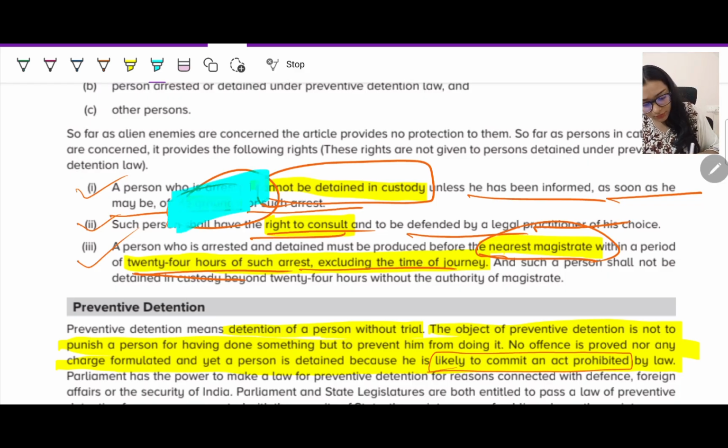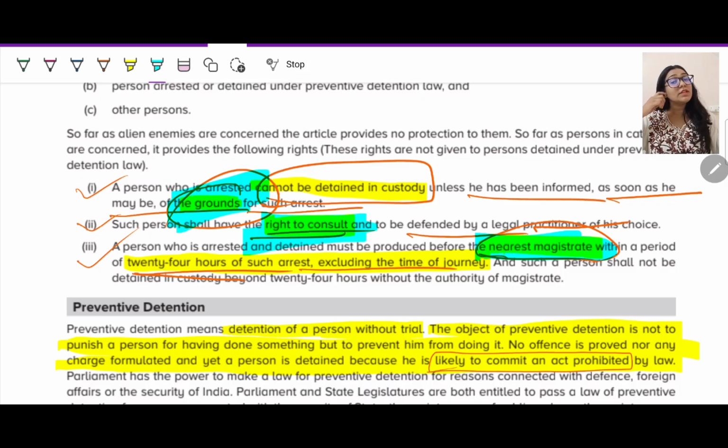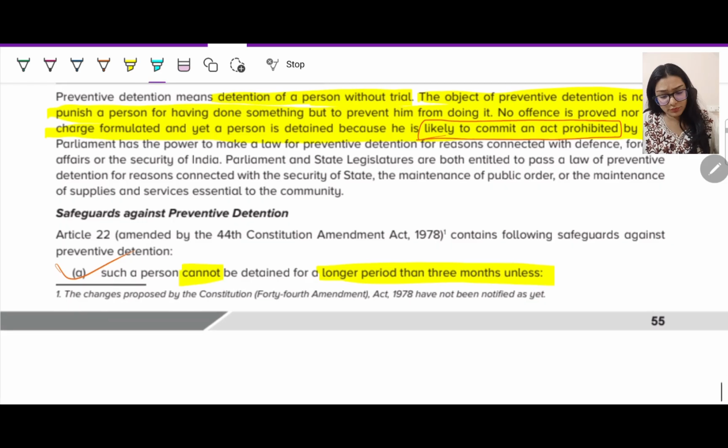First thing, they should give you the grounds for which you are getting arrested. Second, you should have the right to consult a lawyer. Third, you should be taken to the nearest magistrate within 24 hours, excluding the time of journey.